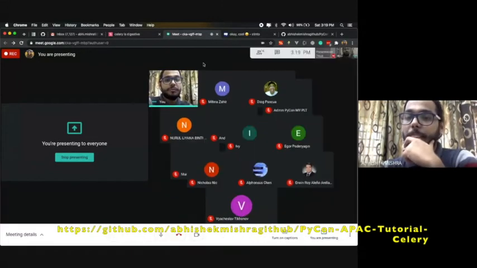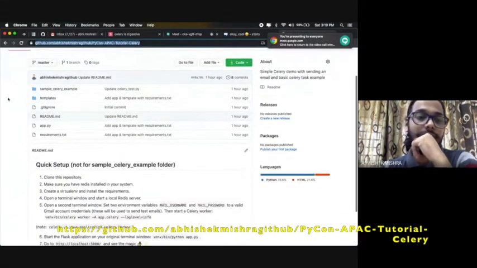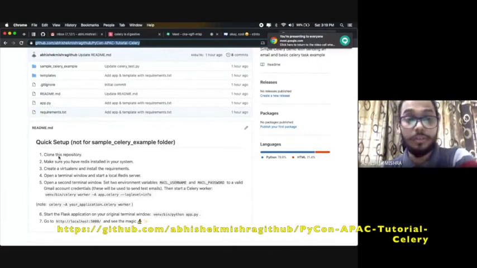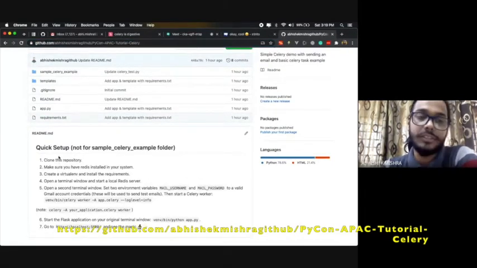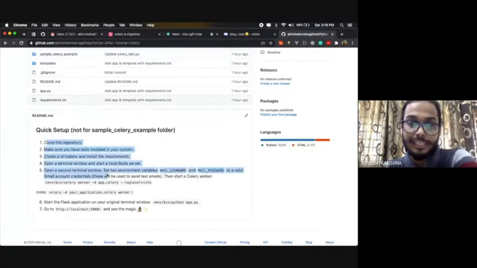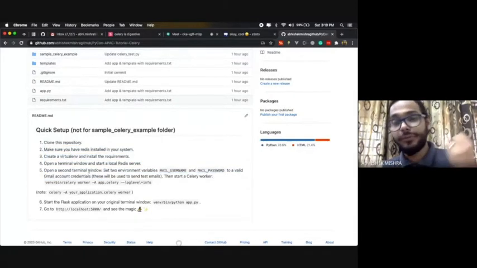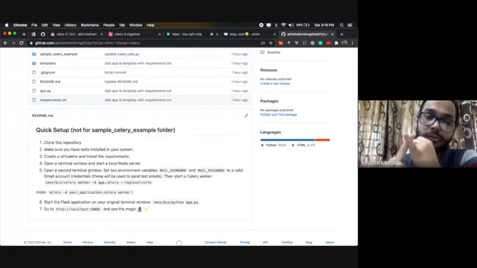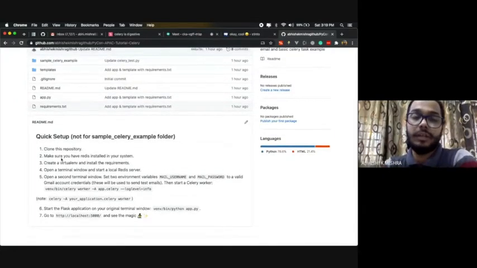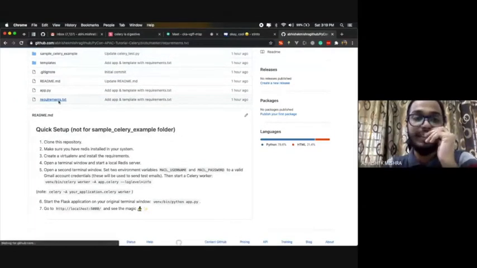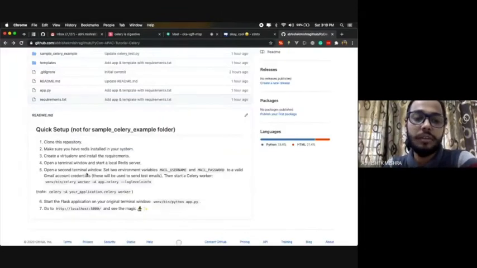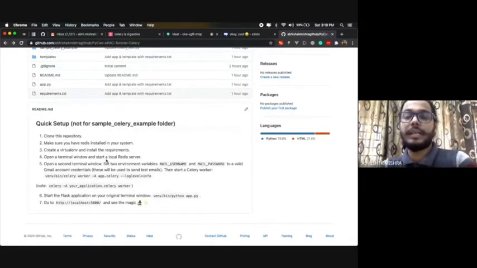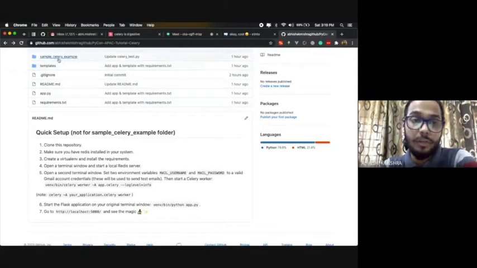Before starting the demo, there are 2 folders. In the main repository, I have added a Flask application. You can follow these steps quickly if you want to try along with me. I'm using Redis for my demo, though you can use any broker. But if you want to try this code, I suggest using Redis and creating a virtual environment. There's a requirements.txt file, so you can just install those requirements. Then you can follow the other quick steps I have mentioned here. This part does not belong to the sample Celery example.